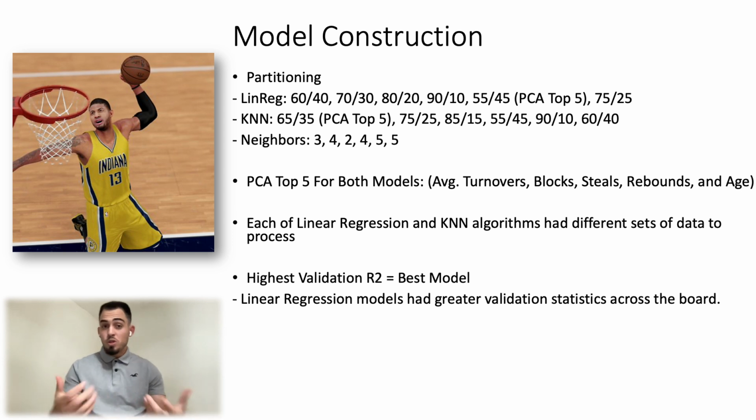And the way that we decided which was the best model for scoring or for deployment was, again, highest validation R2. And we'll get to those best models a little bit later in the presentation. And overall, some foreshadowing here, the linear regression models had the greater validation statistics across the board, as they all were at least or over 91%, with the exception of the PCA model, which was around 79%.